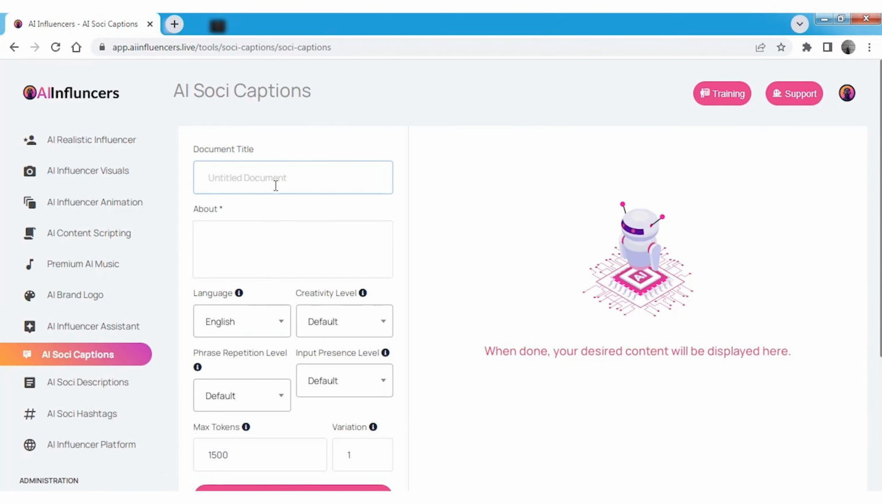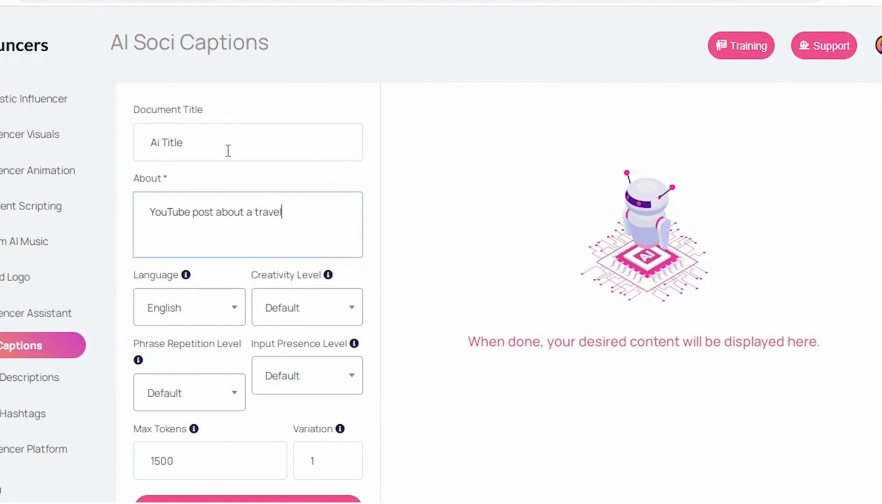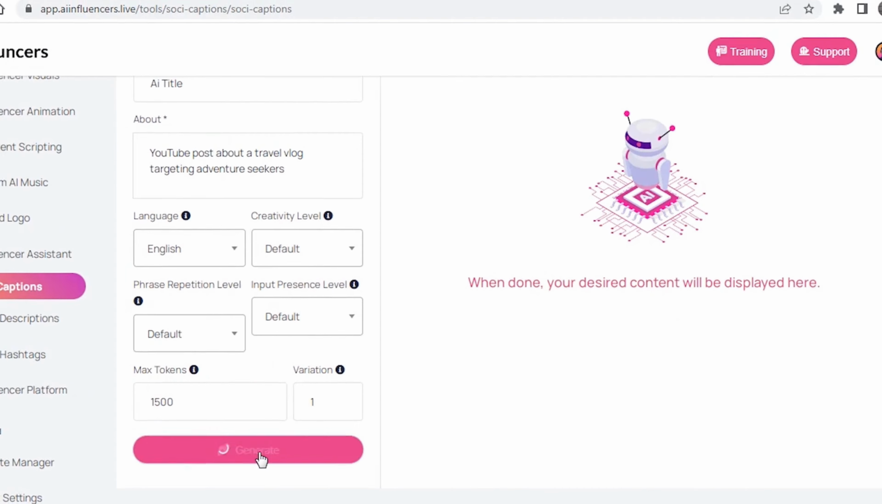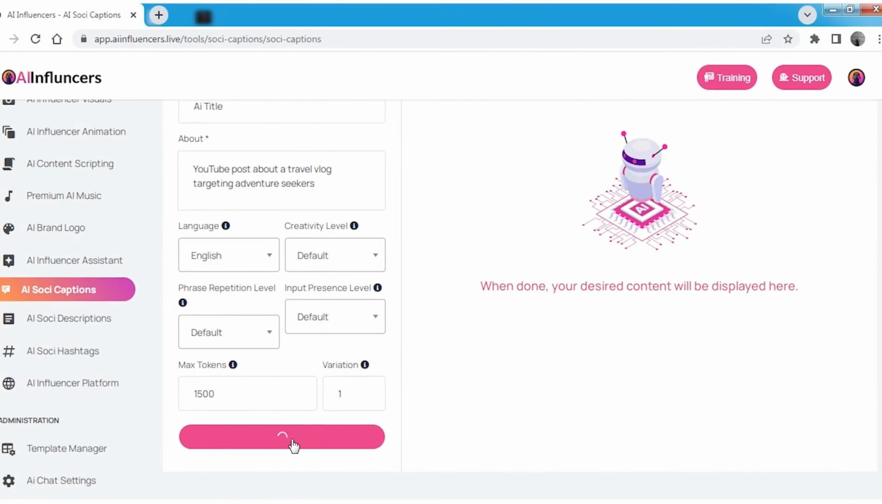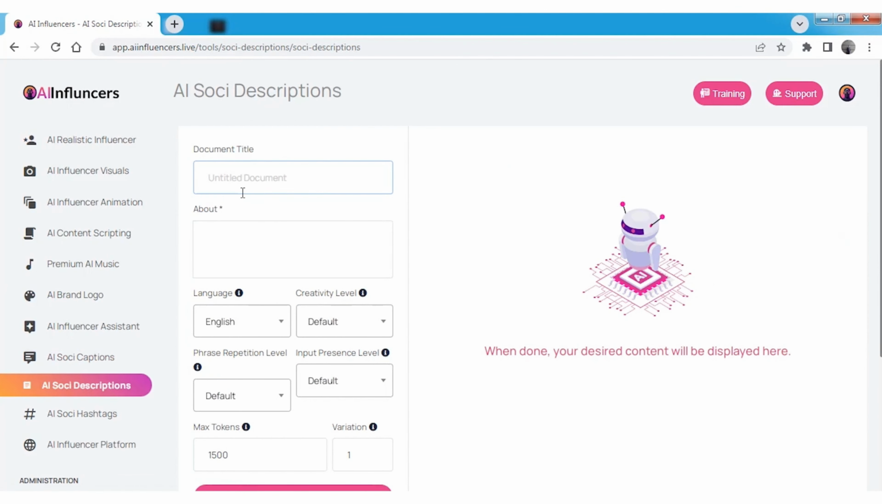You can also use AI SoSci captions for generating high-quality social media captions with AI. You don't need to use any other AI. Write your idea and click the Generate button, which will generate a super caption for sharing to any social media. Not only captions, you can also generate social media detailed descriptions from the AI SoSci descriptions option. Write any idea, use any language and generate easily.